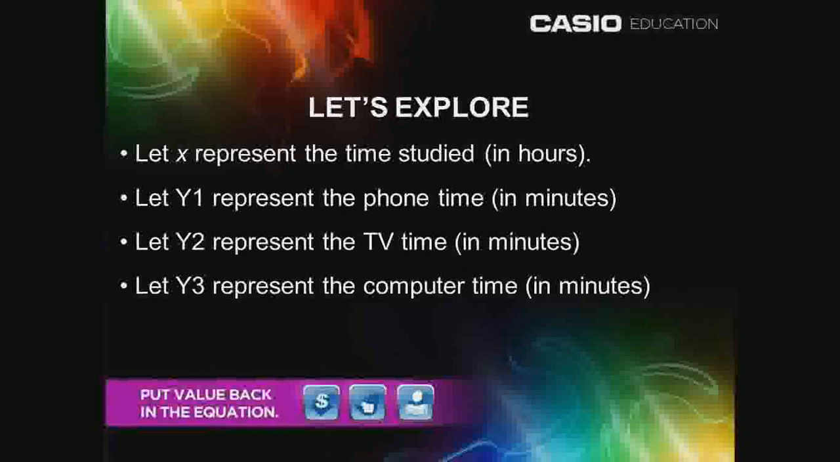We have 3 variables that depend on this, all of which are measured in minutes. We will label these variables Y1, Y2, and Y3 to represent the amount of time allowed for the phone, television, and the computer, respectively. How might we explore the relationships among these variables?